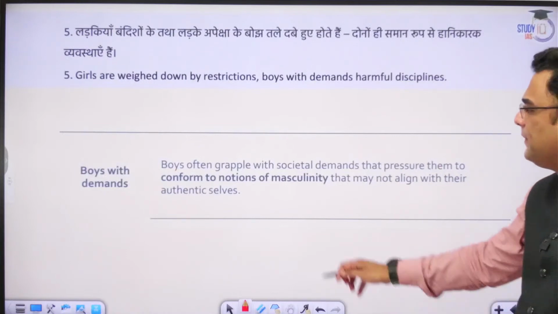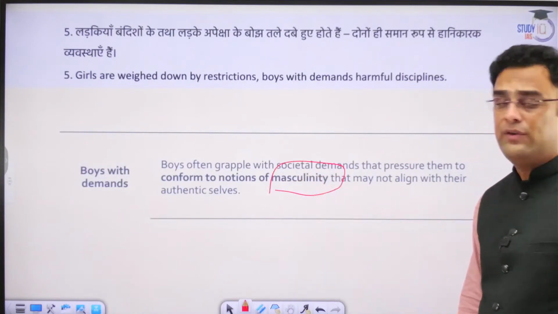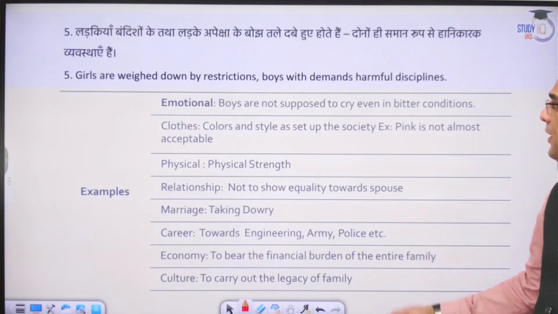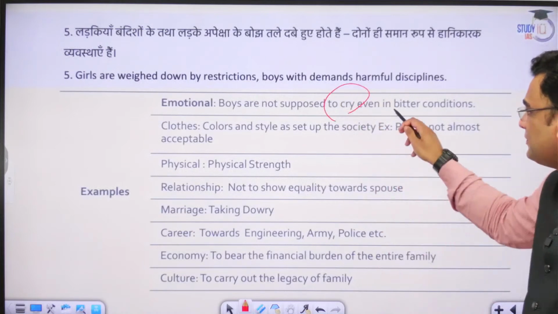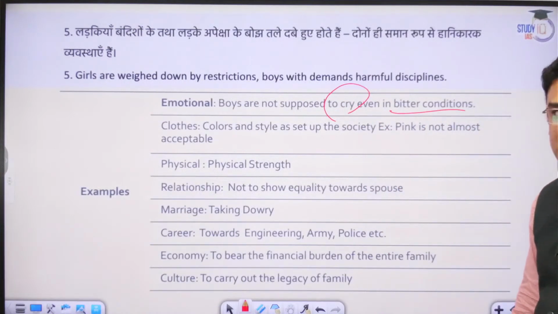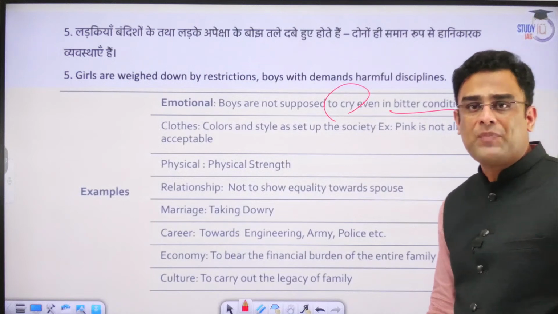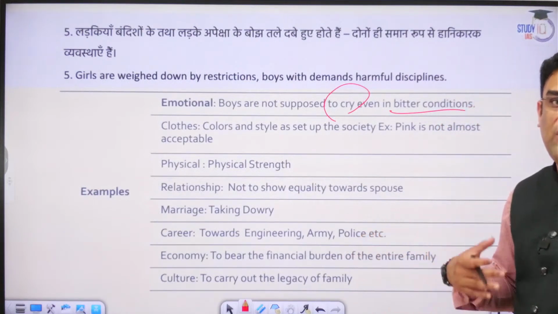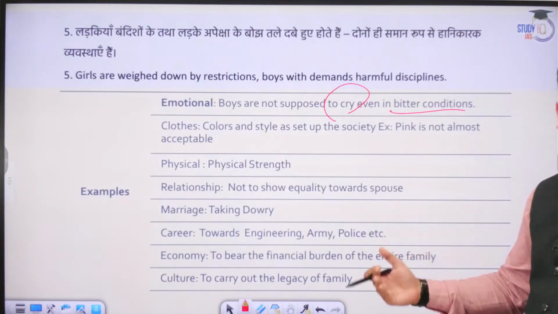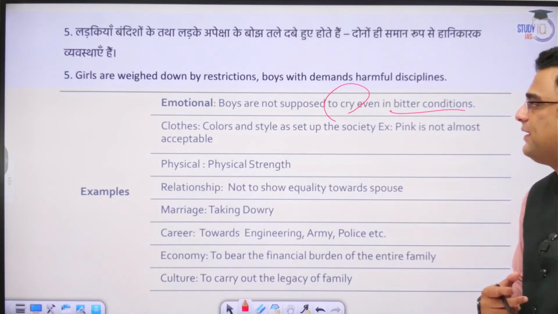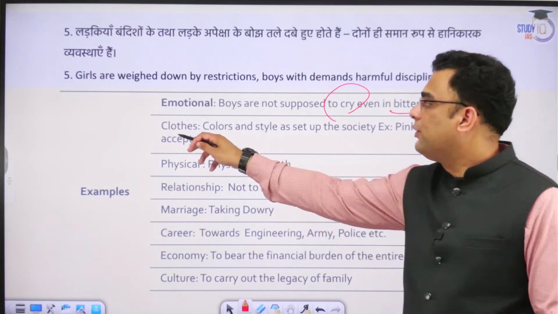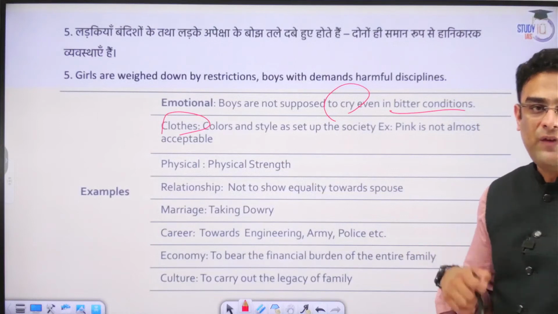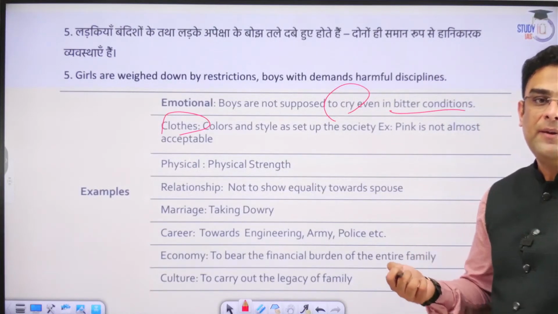Boys, on the other hand, too face their own types of demons. They too face their own types of challenges. What kind of challenges? Boys are not supposed to cry, not even in the toughest of situations. This is a cultural or societal norm. This bottles up the emotions of boys, leading to a lot of adverse impact on emotional, mental as well as physical health. There are certain types of clothing-related norms also. Certain colors are considered to be feminine and certain colors are supposed to be masculine.